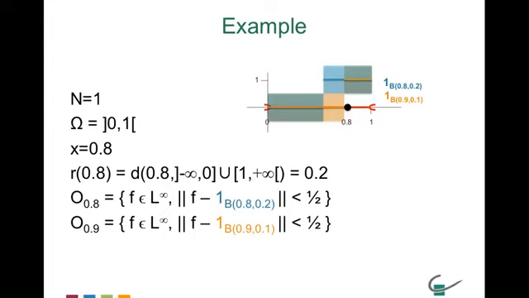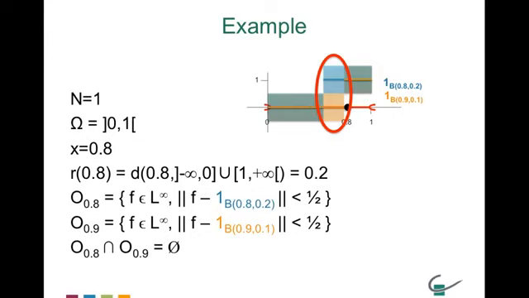So you can see that if you look at O index 0.8 and O index 0.9, these functions will have no elements in common. Right? You cannot be at the same time in between -1/2 and 1/2 strictly, and between 1/2 and 3/2 strictly. So what happens is that in between 0.6 and 0.8, you've got a problem. You cannot be at the same time in O 0.8 and in O 0.9.